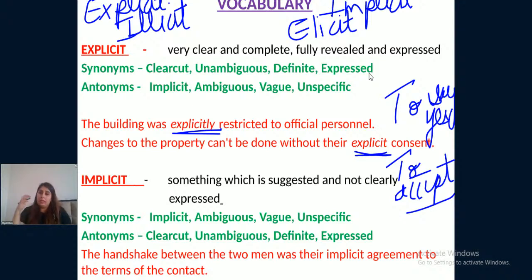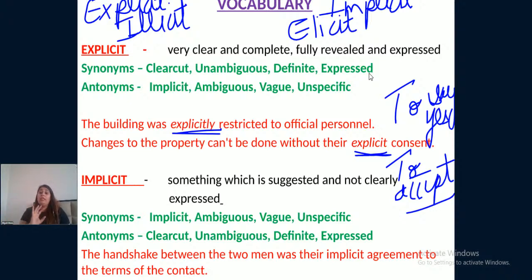Okay. So there are two people who are talking about some contract, the terms in the contract, the rules and regulations about the contract, and they haven't signed it yet. But at the end, if they are shaking their hands, that means they have agreed. But on paper, they haven't signed it.